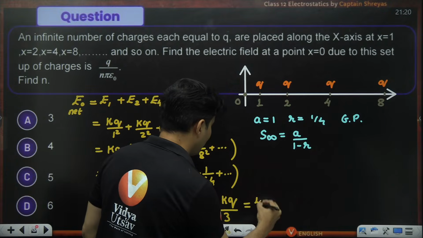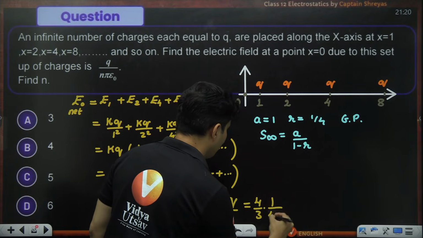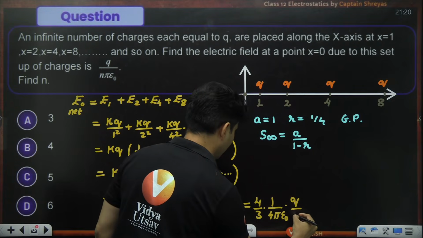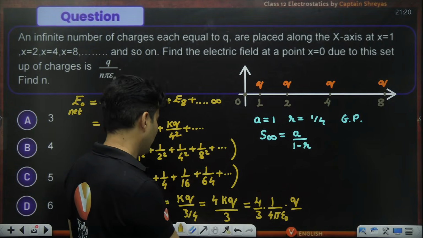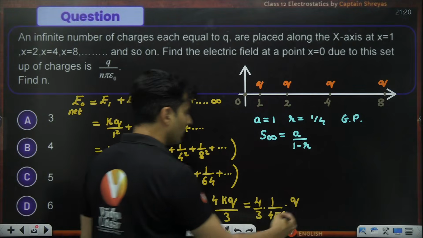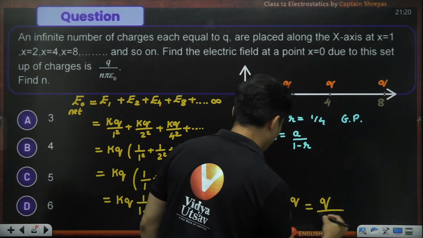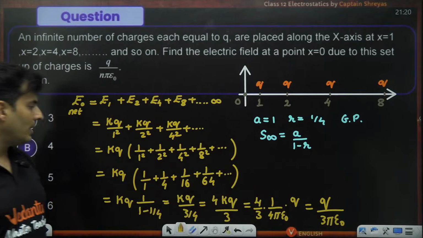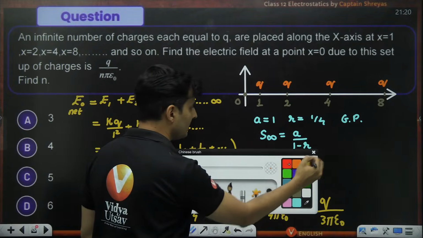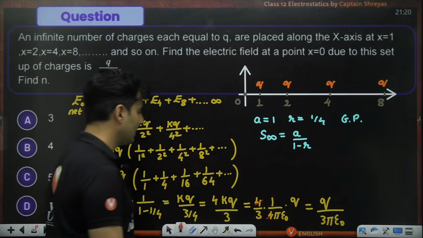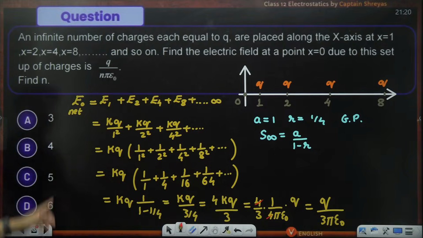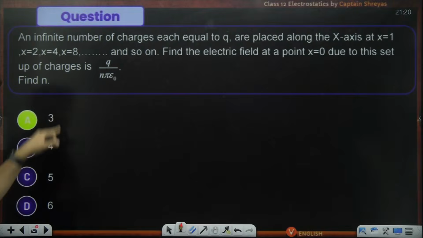So here the question is asked in some weird way. What is the value of k? It is basically 1 by 4 pi epsilon naught, and nothing else is required. Q, the 4 cancels, so I'm left with q divided by 3 pi epsilon naught, because you can obviously see that the 4 and 4 get cancelled when you put k as 1 by 4 pi epsilon naught. So the number n that will come over here will be basically the number 3. That is the correct answer.